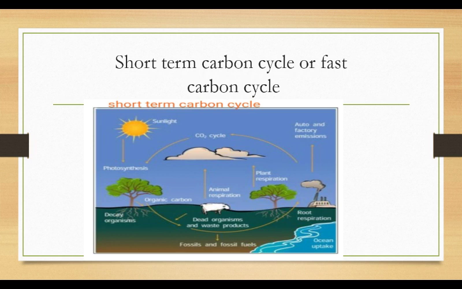Now in the short-term carbon cycle, the atmospheric gases get assimilated by the photosynthetic plants, right? They convert that atmospheric carbon dioxide into their food, into their glucose, into their starch, whichever food they want to create. Into their carbohydrate they will convert. Carbon dioxide gets assimilated by the photosynthetic plants and is converted into a carbohydrate. Basically you know it by the name glucose, right?